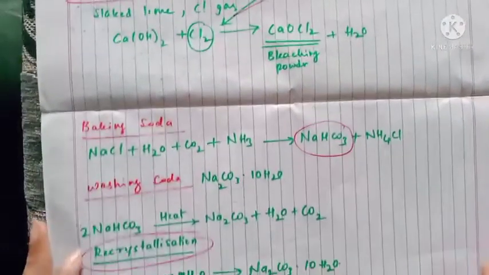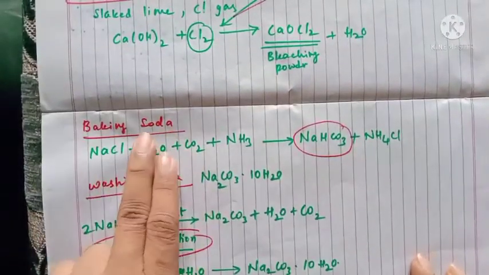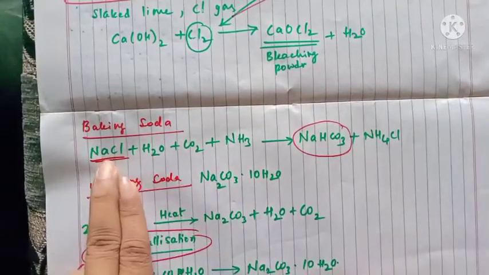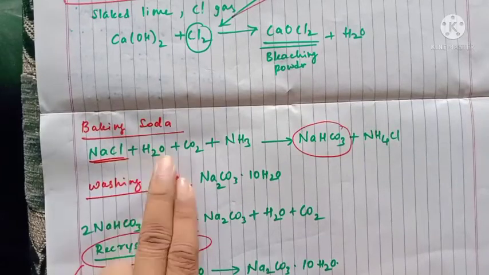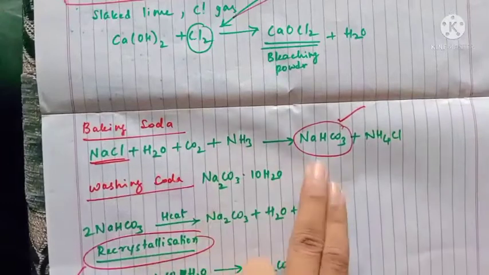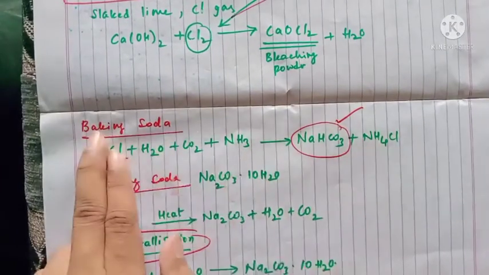In the next step, we took baking soda. To prepare baking soda, we directly took NaCl. There is no linkage here, just NaCl. We used NaCl and added water, carbon dioxide and ammonia. We prepared NaHCO3, that is baking soda.